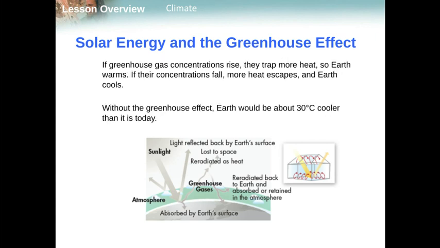So if greenhouse gas concentrations rise, they trap more heat, causing Earth to warm. We do have direct evidence of this over climatological records. Now, without the greenhouse effect, though, if we were to remove all CO2, methane, and water vapor from the atmosphere, Earth would actually be about 30 degrees Celsius colder than it is right now. So, yes, it's actually about 65 degrees Fahrenheit. So imagine the hottest day in the summertime would only be about 40 degrees Fahrenheit. Okay, so very, very, very cold in comparison.